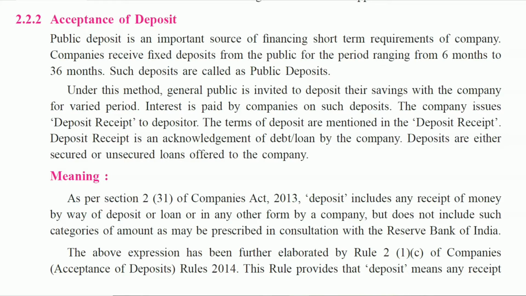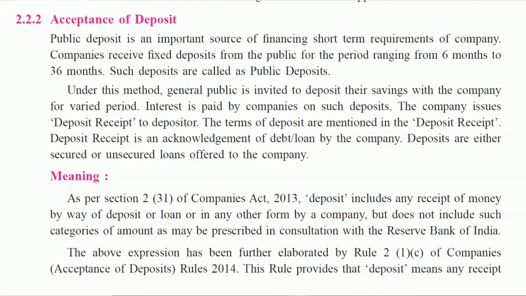Third type we studied is convertible debenture and non-convertible debenture. Convertible means which is converted into equity shares after a specific period of time. Non-convertible debentures are those which are not converted into equity shares after a fixed period of time.